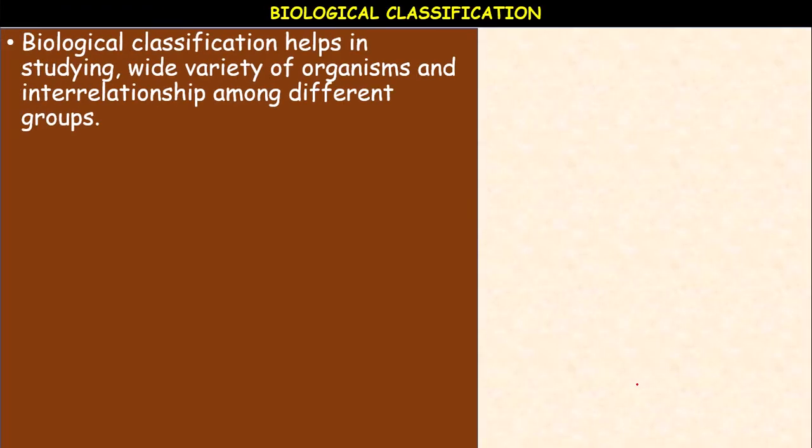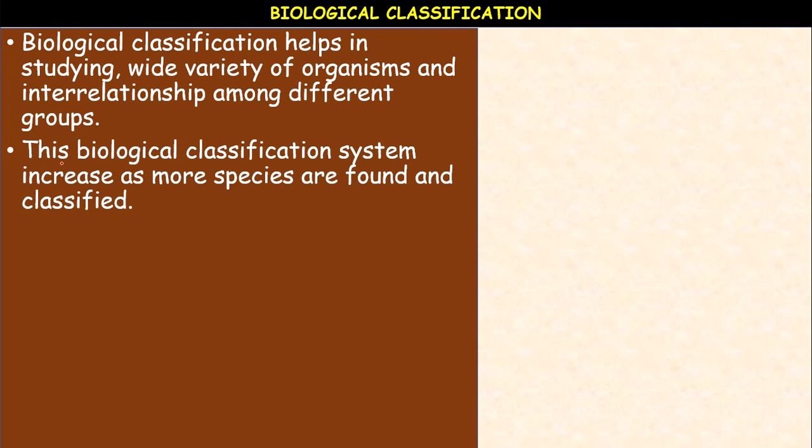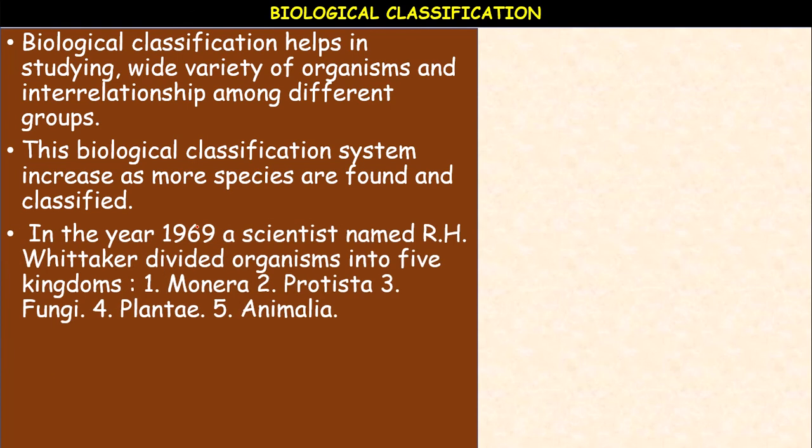Biological classification helps in studying a wide variety of organisms and the interrelationships among different groups. This classification system grows as more species are found and classified. So, discovery of the species: John Ray introduced the term species.